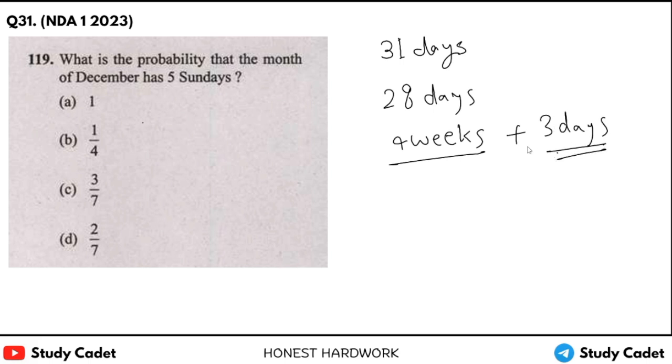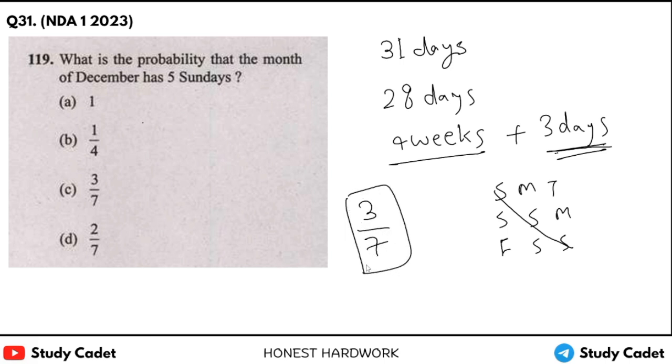In these 3 days there can be Sunday, Monday, Tuesday, there can be Saturday, Sunday, Monday, and there can be Friday, Saturday, Sunday. Okay, so Sunday comes in 3 places, so it would be 3 upon 7, right?